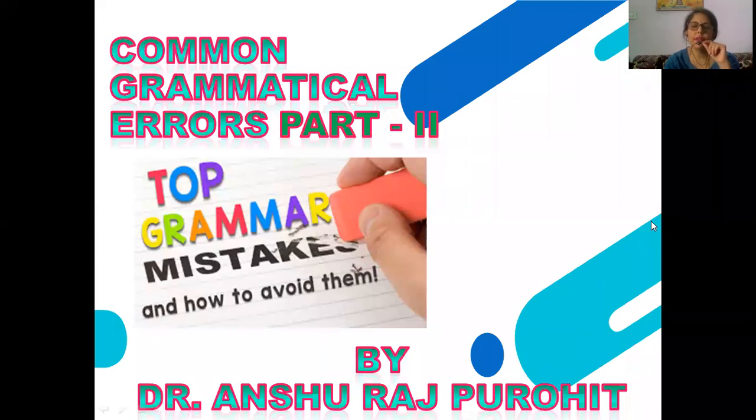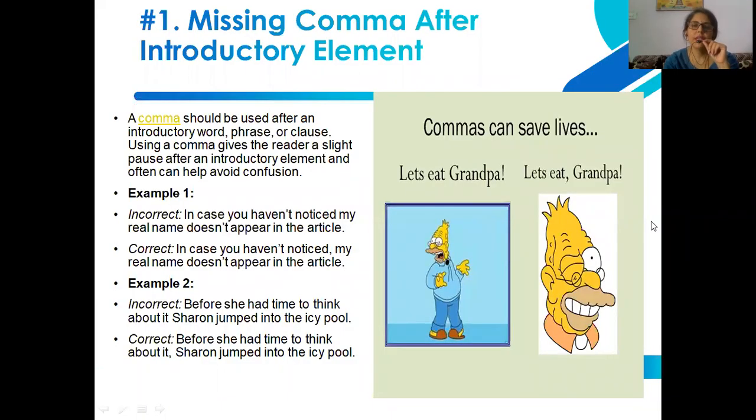First we have to identify them, and after identification we need to plan a strategy, and accordingly we should resolve the errors that we may see in our day-to-day life. The first error that I am talking about today is a missing comma after an introductory element. This is a very common error, and we may have observed how drastic an effect it may create if we do not use a comma after an introductory element.